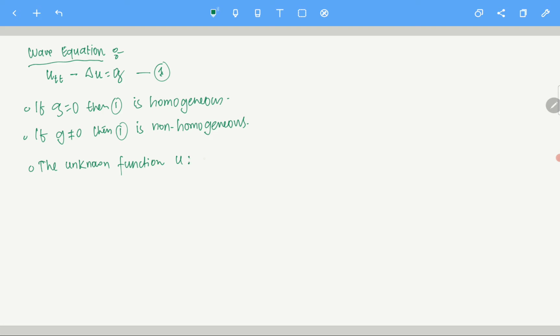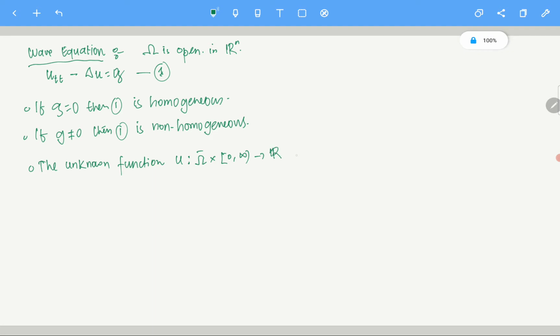So the unknown function u is defined on omega bar. For now let's just assume only that omega is open. Later we will put some more assumptions on omega. Omega is open in Rn, let's say. Omega bar is the closure of omega, omega union the boundary, right? So u is a map from omega bar cross [0, infinity) to R.